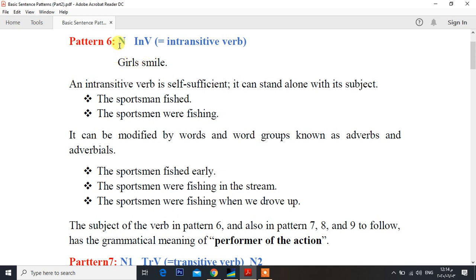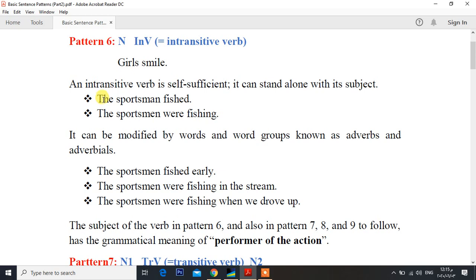Girls stands for N, this is the subject of the sentence, and smile is the verb, and the type of this word is intransitive verb. What's the meaning of intransitive verb? Intransitive verb is the one that can stand alone with its subject. An intransitive verb is self-sufficient and it can stand alone with its subject, with meaning, of course.